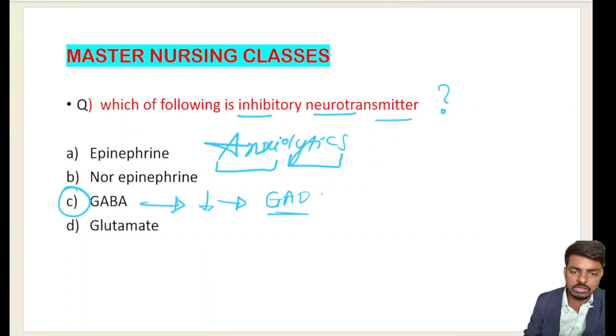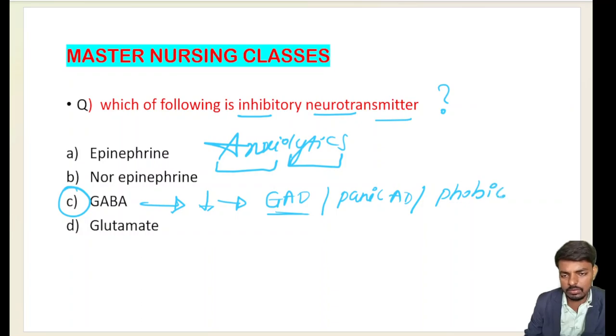All these will come with deficiency of GABA. I will explain in detail while studying psychiatry. Very important, there is a simple difference between generalized anxiety, panic anxiety, and phobic anxiety.